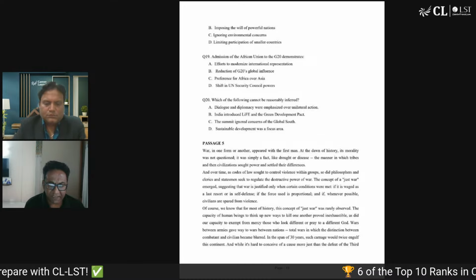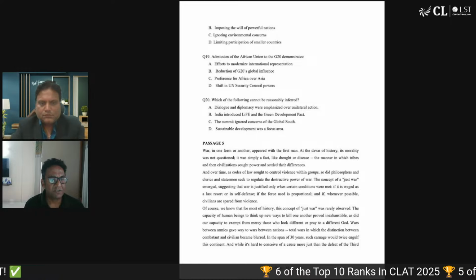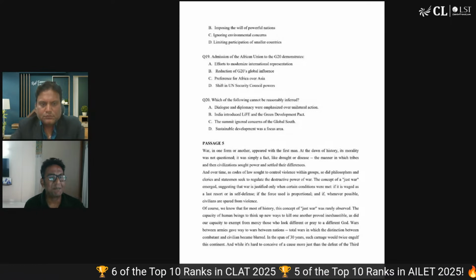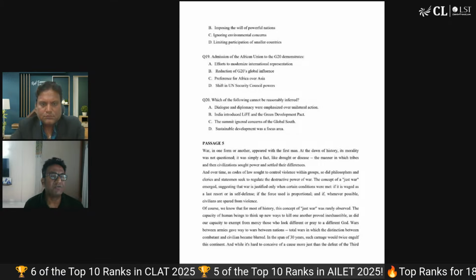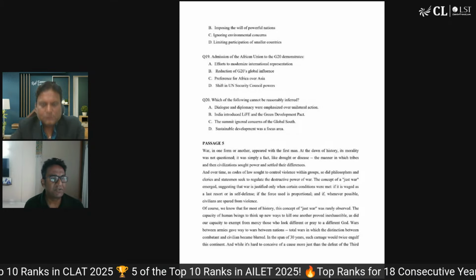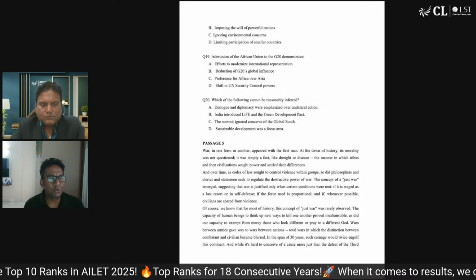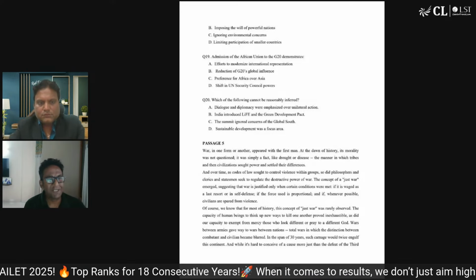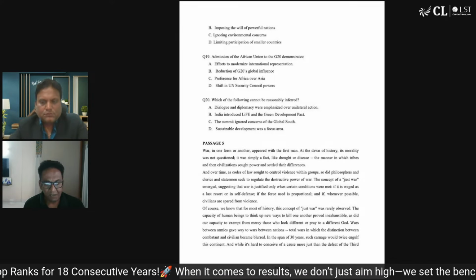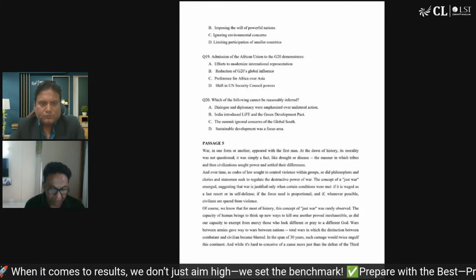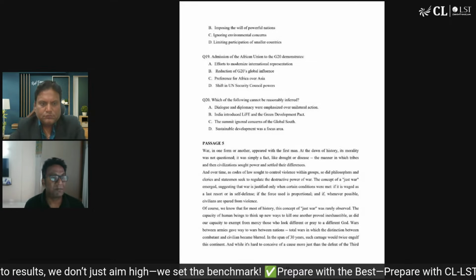I think one thing we understand is, look, the range of questions. We are repeating this. It has happened in the logic section, and it's happening in the English section. Wide range of questions: direct fact-based questions, inference-based questions, all of the following true except kind of questions. Which of the following cannot be inferred? Vocab. This also has logic-based questions.